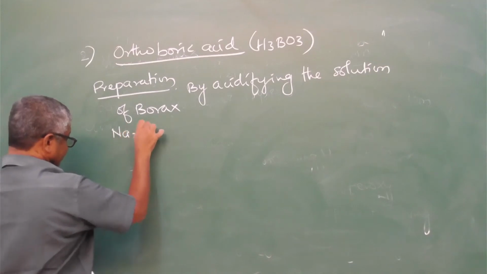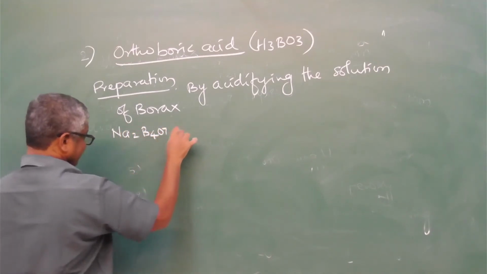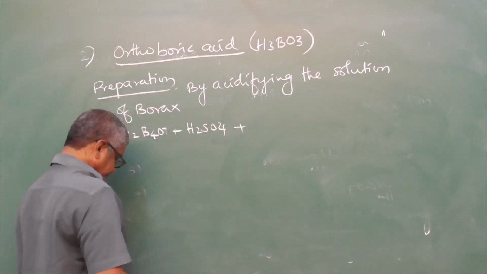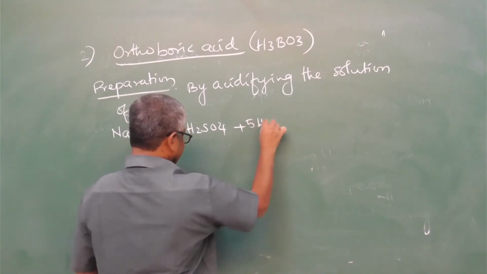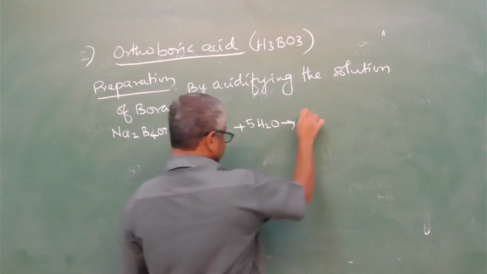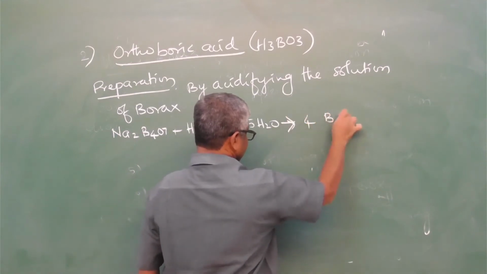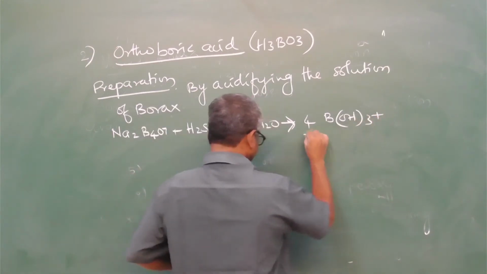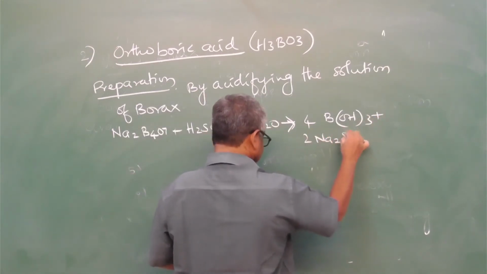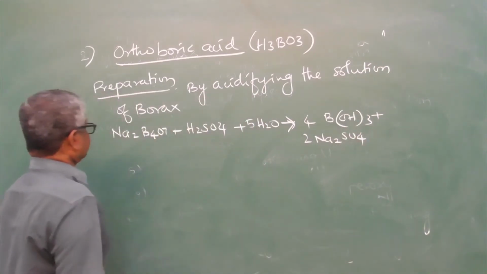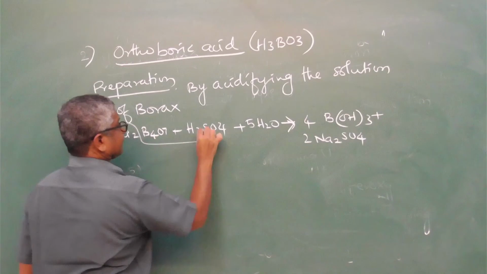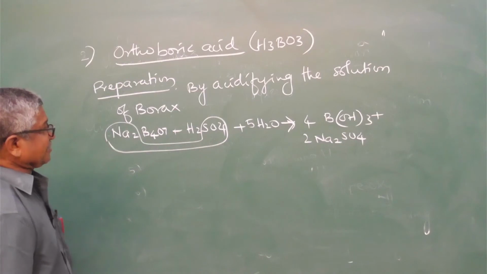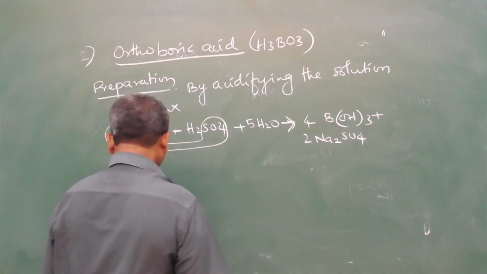Reaction: Na2B4O7 treated with sulfuric acid for acidification, with water molecules, gives 4 molecules of boric acid with 2 molecules of sodium sulfate. Sodium sulfate with the 4 molecules of boric acid.